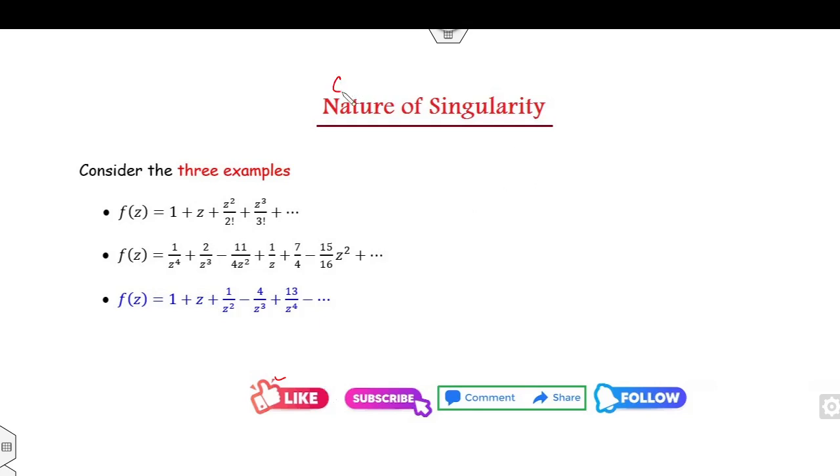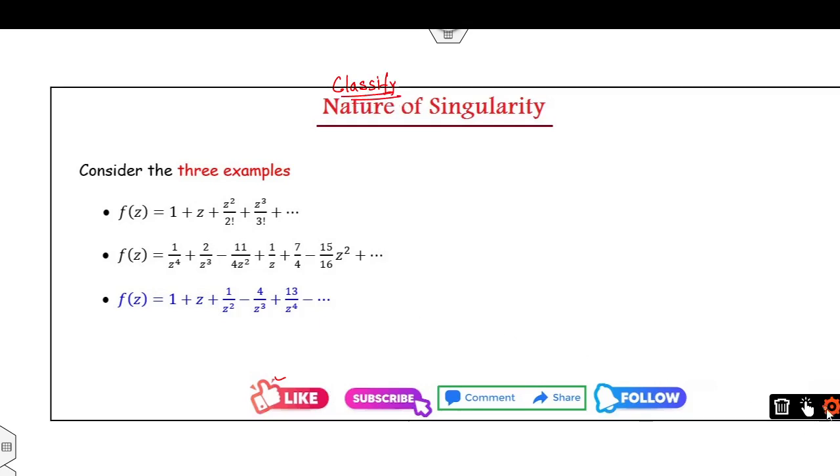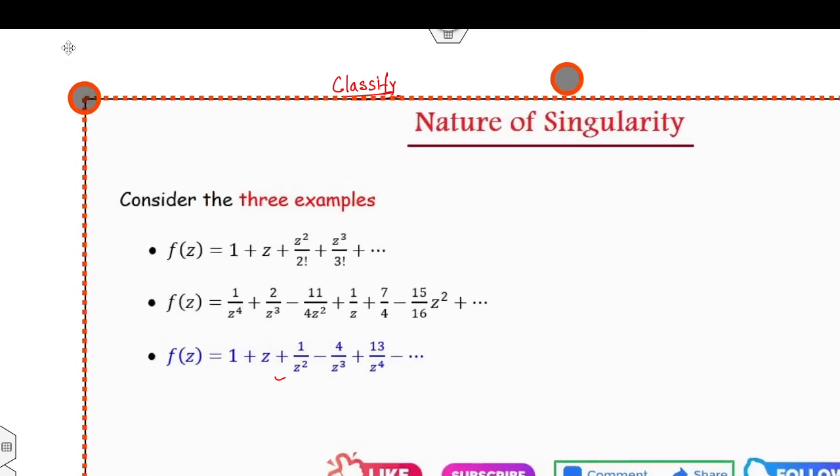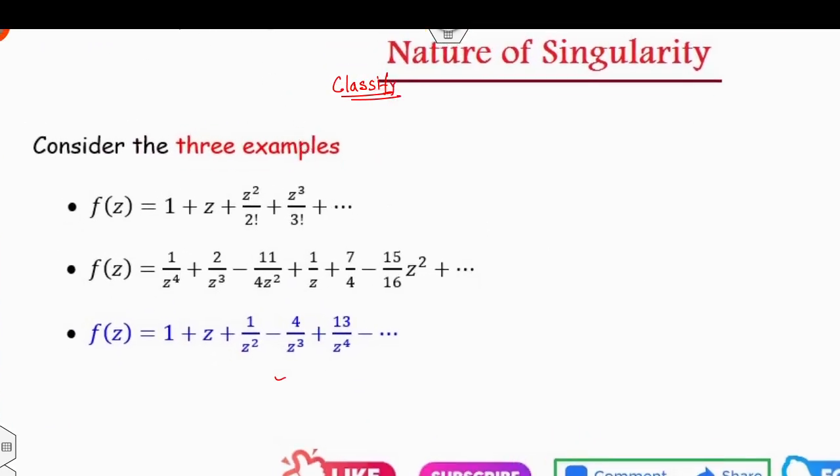Now, how can you classify the various kinds of singularities? For that, closely look at the given three examples. What have you observed from these three examples? In the first example, there is no term involving 1 over z raised to the power n because all are positive terms. In the second example, it consists of a finite number of terms of 1 over z^n.